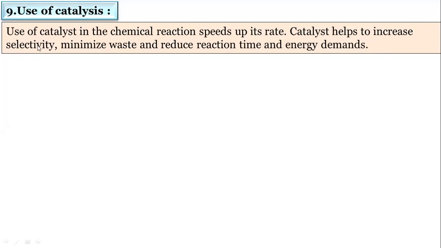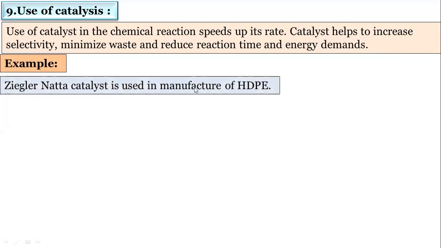In organic chemistry, we already studied many catalysts: in catalytic hydrogenation, H2 with platinum, palladium, Raney nickel is used as a catalyst. The Ziegler-Natta catalyst is used for the preparation of high density polythene, which we discussed in chapter number 15. So catalyst is used for selective reactions, minimizes waste, and reduces reaction time and energy.